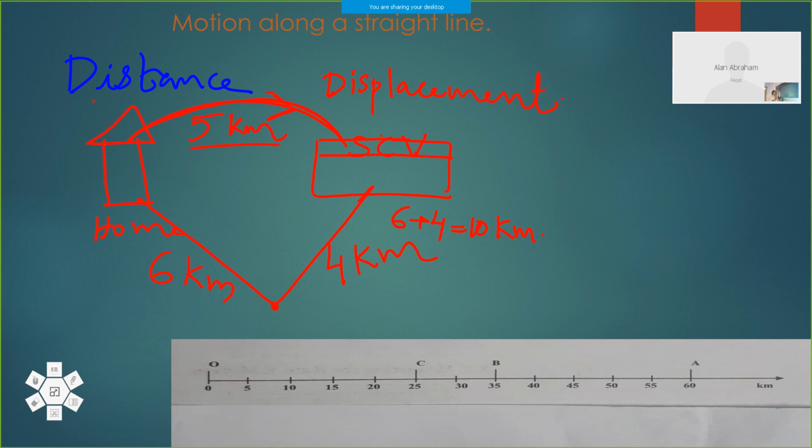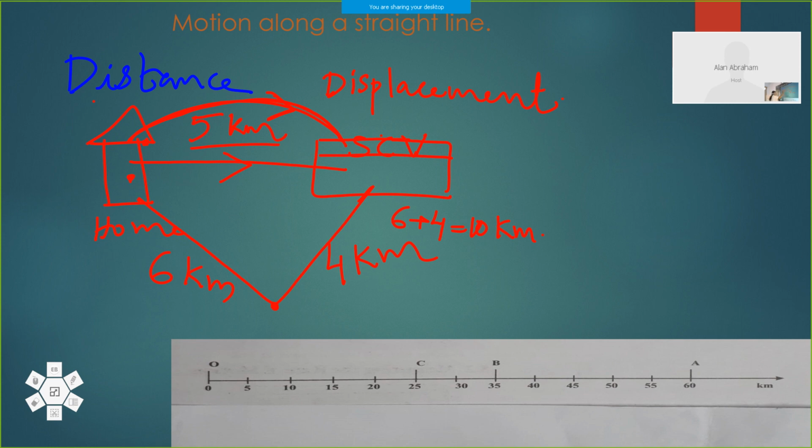And if someone asks, which is the easiest way to reach school from your home, then we think, oh, if there was a rope or a straight path, if a rope is there in your roof, then straightly you can come to SCV. That is the shortest path. So which is the shortest path from your home to school?